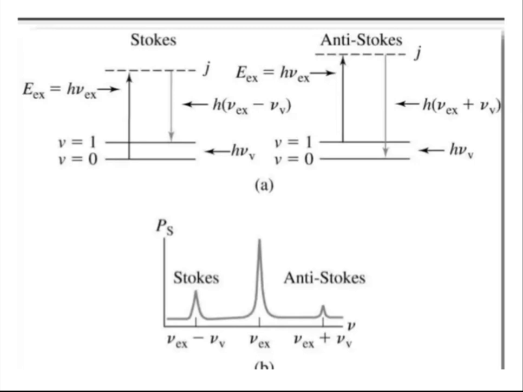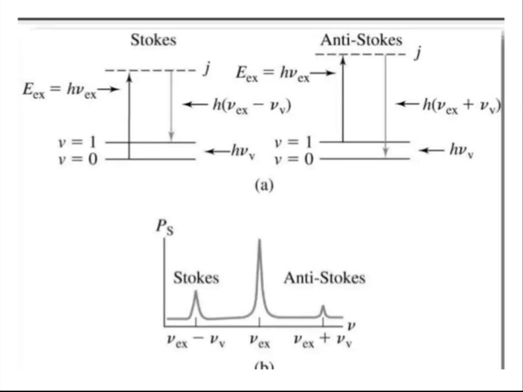Energy is exchanged between photon and molecule during the collision. So the molecule can gain or lose an amount of energy, that is the energy change delta E joules, the difference between two of its allowed states. See here, I have taken a diagram. In Raman spectroscopy we can get two kinds of lines, Stokes lines and anti-Stokes lines.